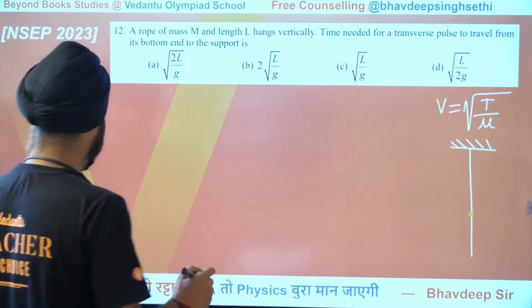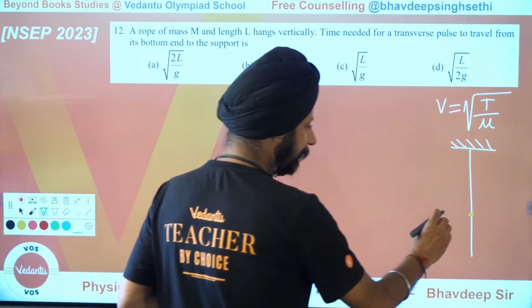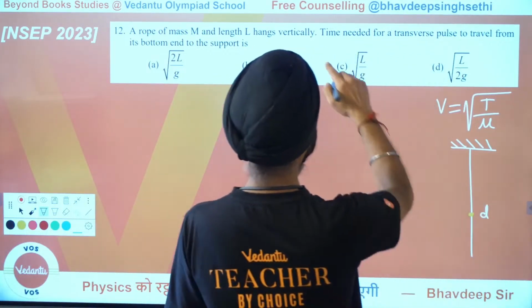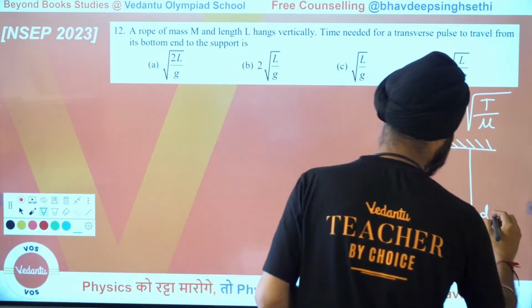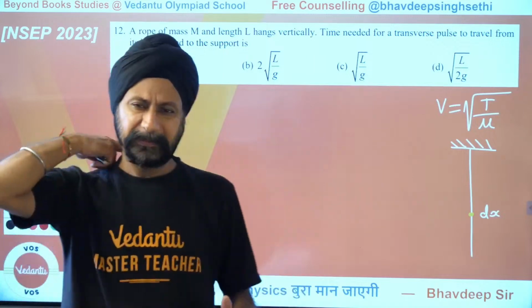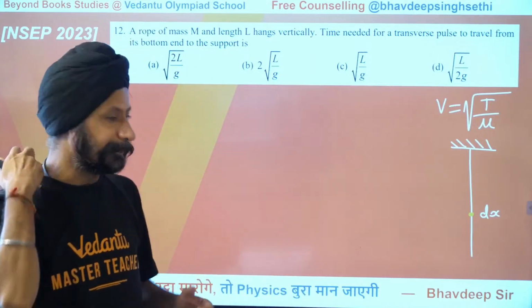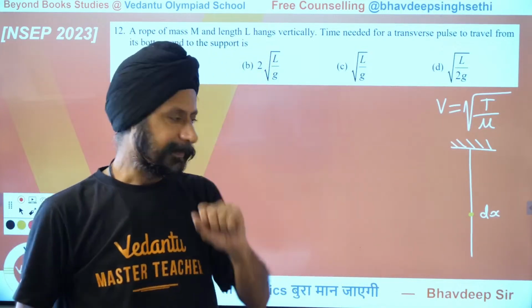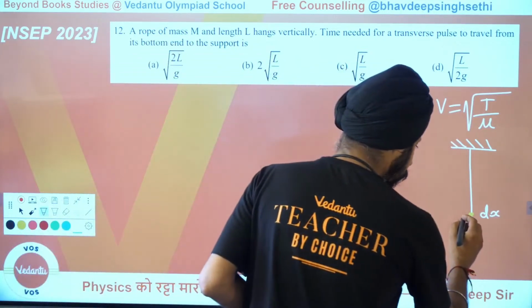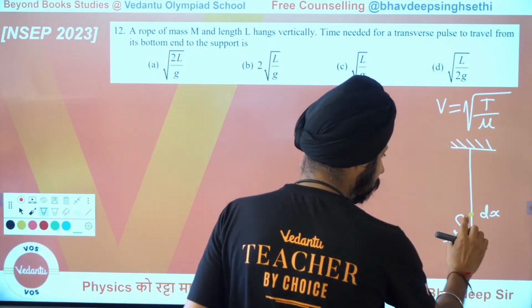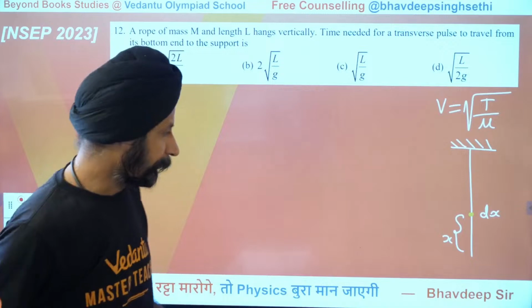So let us say this length here, I'm taking a tiny little length here, dl or dx, whatever. So length is given as L. So let's take it as X, maybe not to confuse with that L, because uppercase, lowercase, still it confuses me sometimes. So let's say a tiny little portion of length dx at a height of x from the bottom. So height x here, dx portion of it.